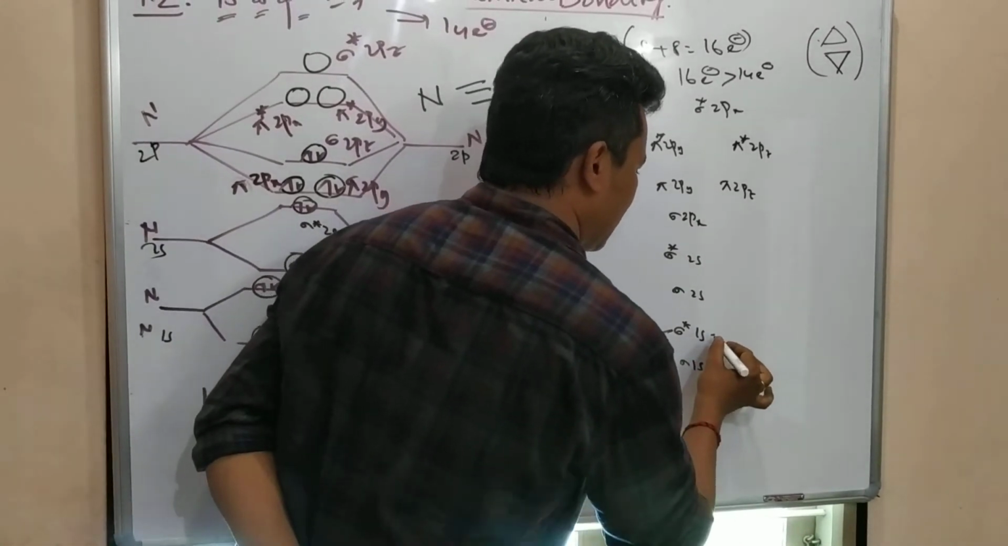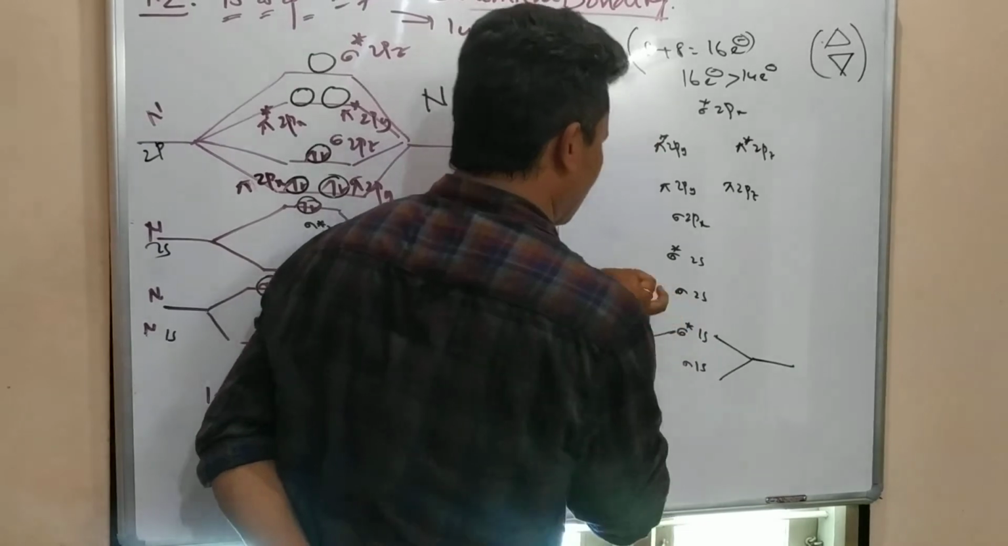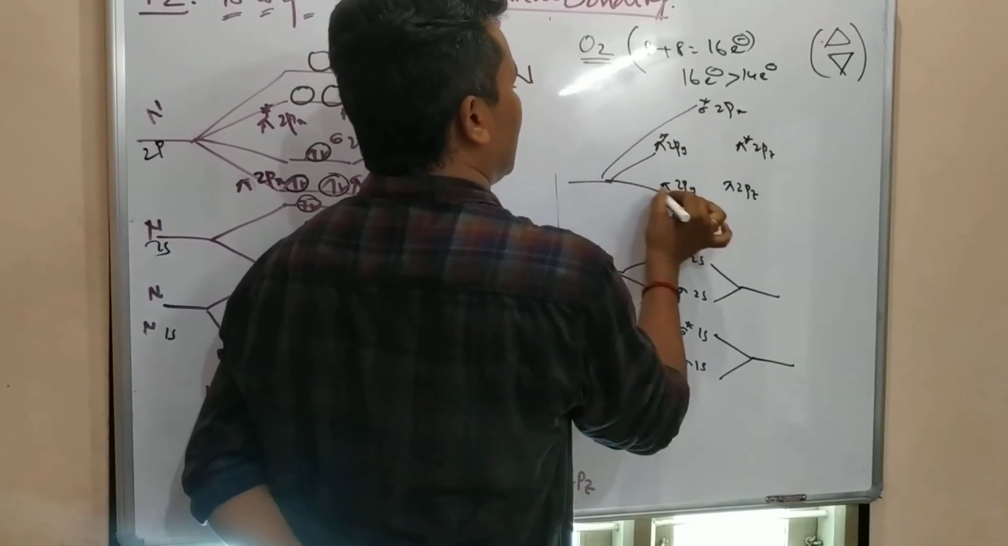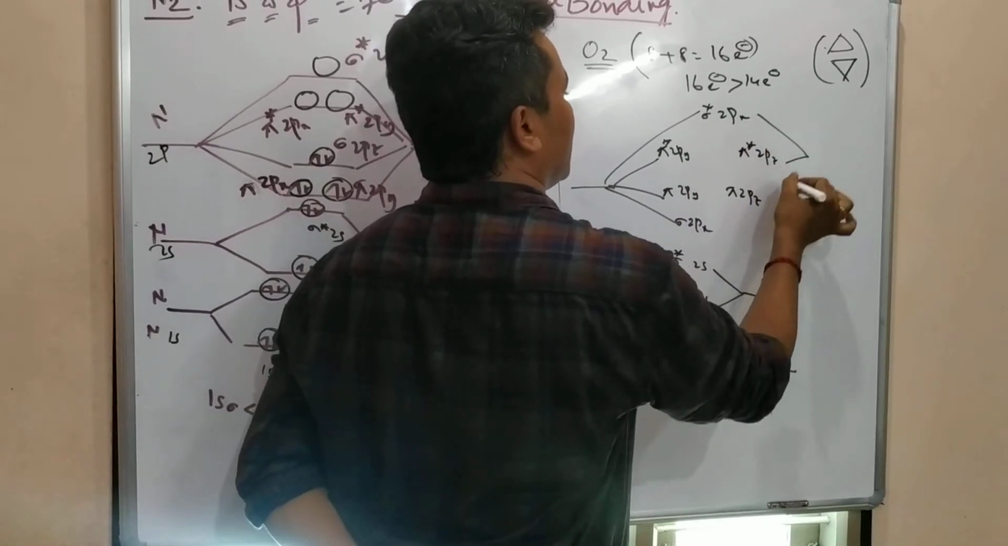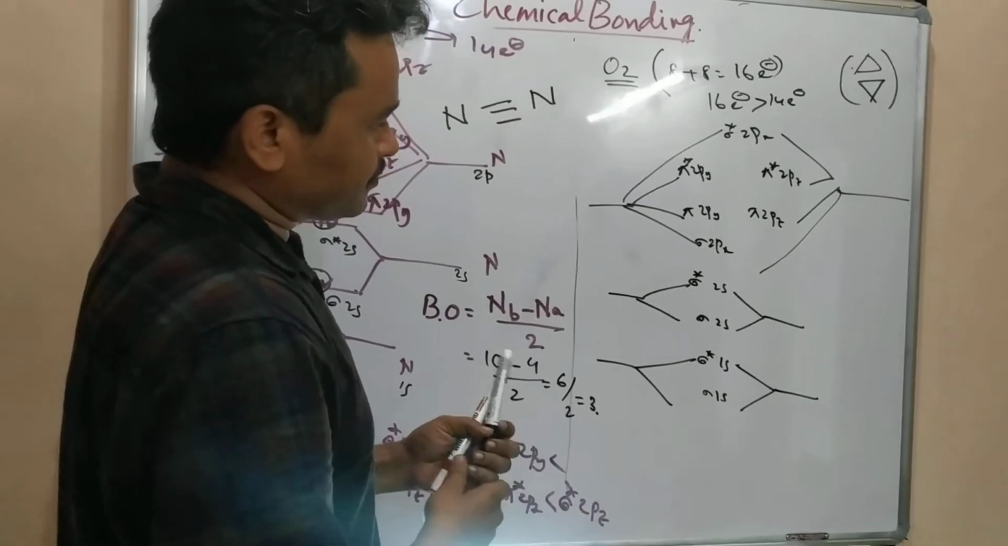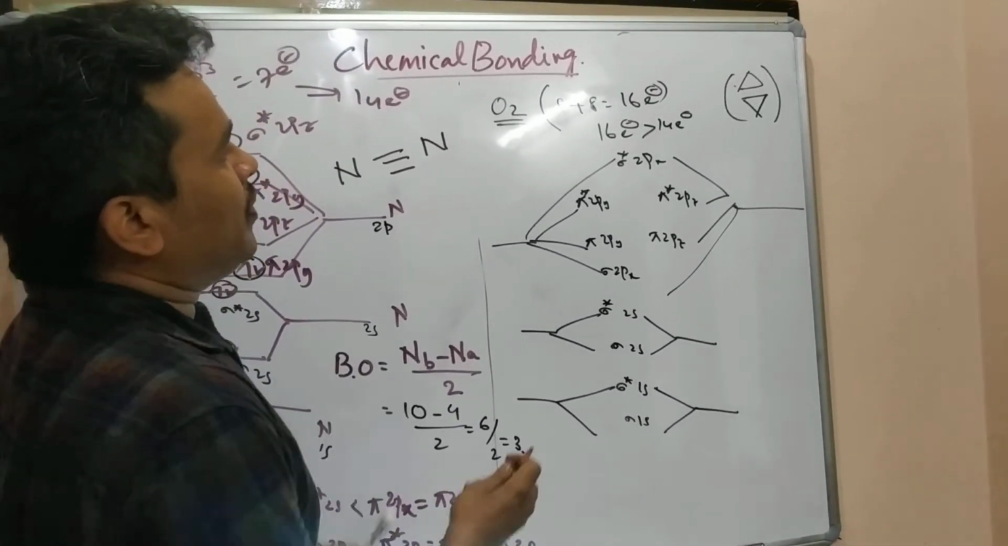Diagram is not a matter for me. Here we can write, not a problem. Here what is there is, see that. How many electrons are coming?